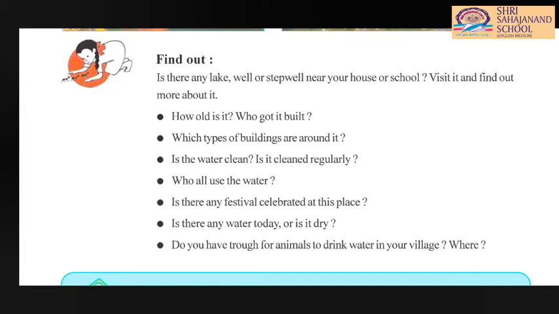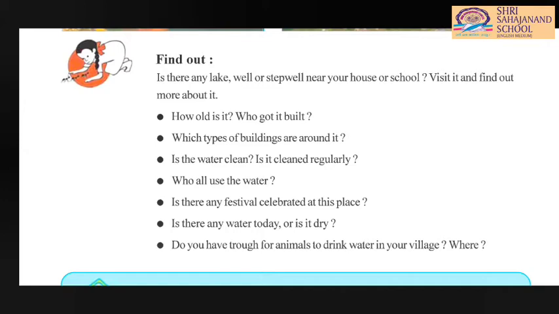So we have to write who all use the water. So from that lake, from that well or step well, who are the people that use the water? It may be the residents around the particular water body who are using the water. Is there any festival celebrated at this place? So if yes, you can write the name of the festival.